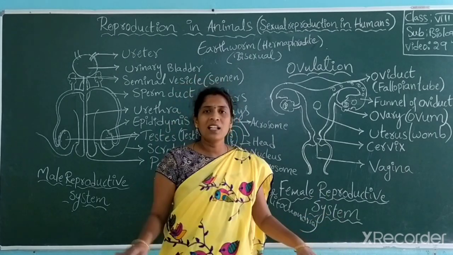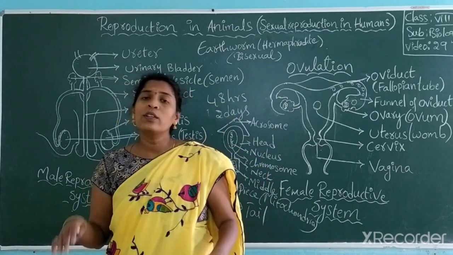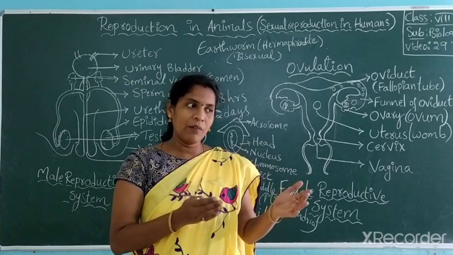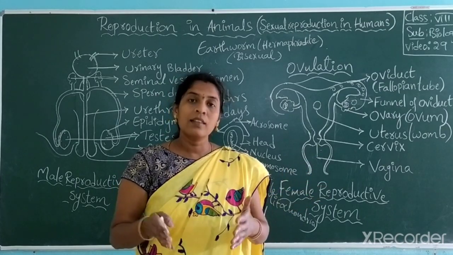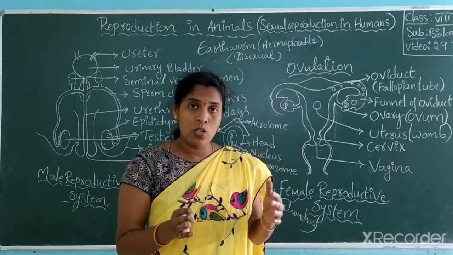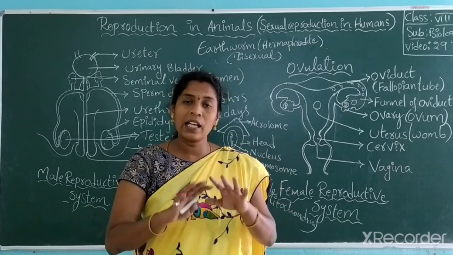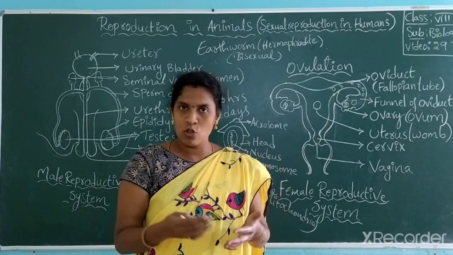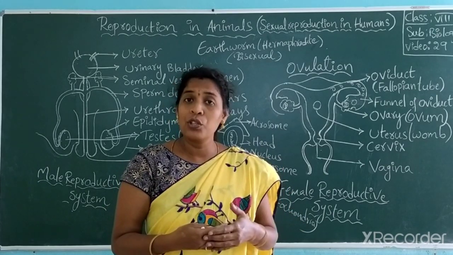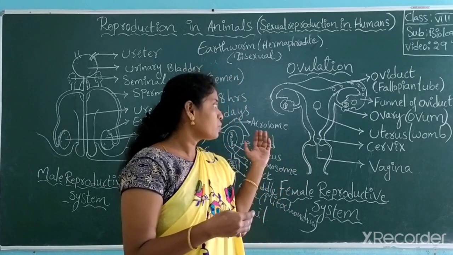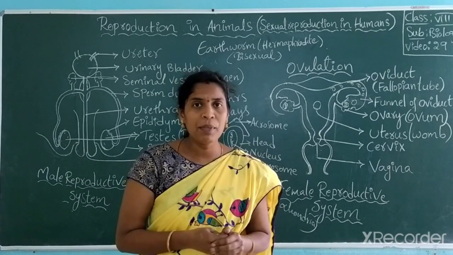So generally, what is the genital organ? When you take birth, by observing a part, they say whether you are male or female. That part is called the genital organ. Is it clear? It shows whether you are male or female. Don't feel shy to listen to this, because you are in the age of adolescence. It's a must. You need to learn about yourself. Got it? So this is about the female reproductive system.